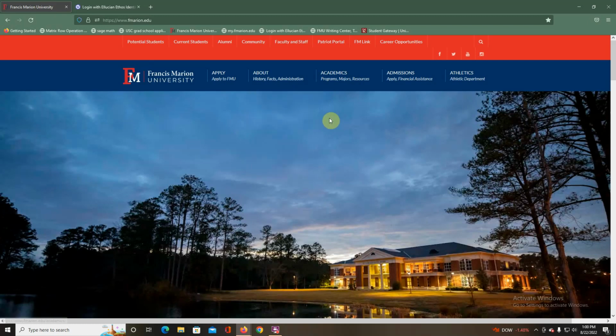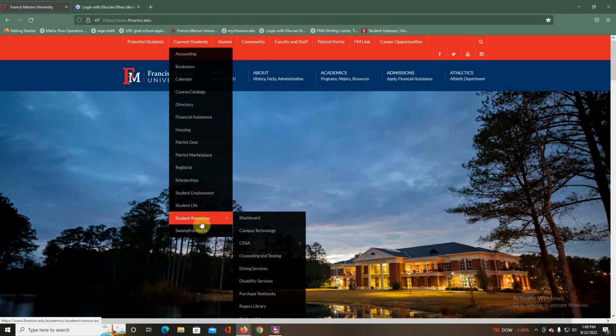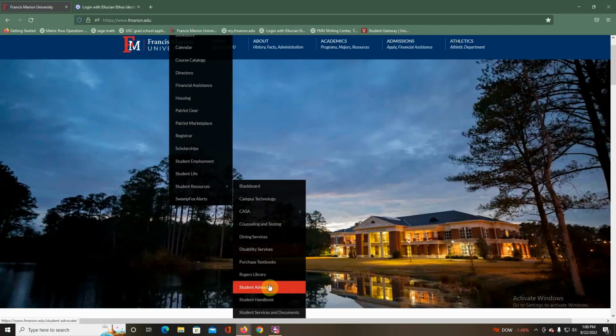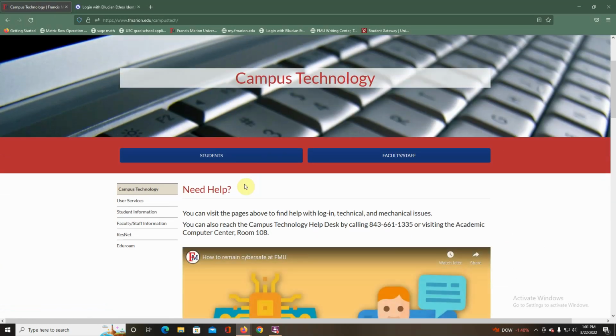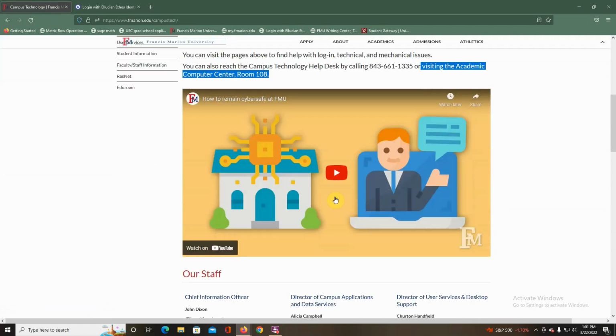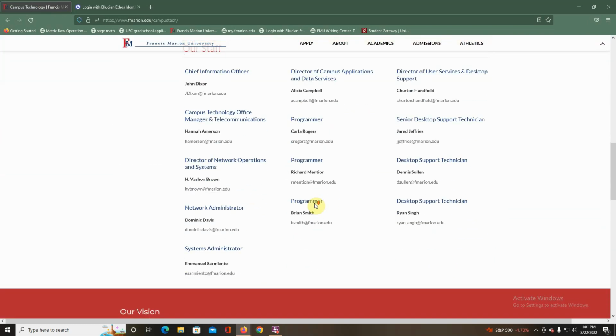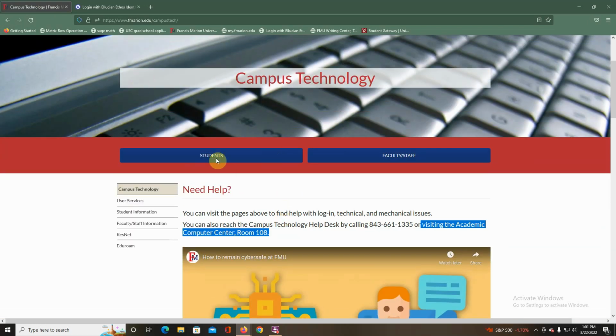You can do that through current students, student resources, and campus technology, which will take you to the help desk. You can call them, or visit them in the Academic Computing Center, but they're pretty good if you call them. You can usually email them too, but maybe they don't want you to do that as often. Anyways, if you need help logging on, please contact the help desk.